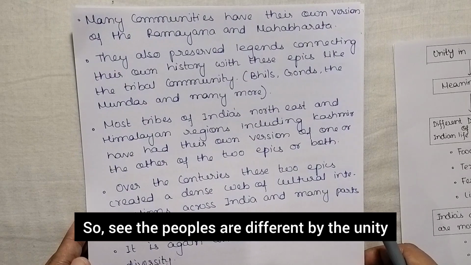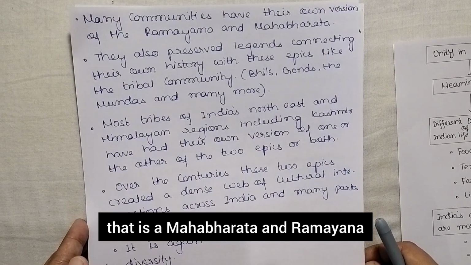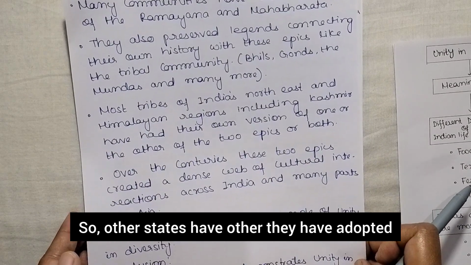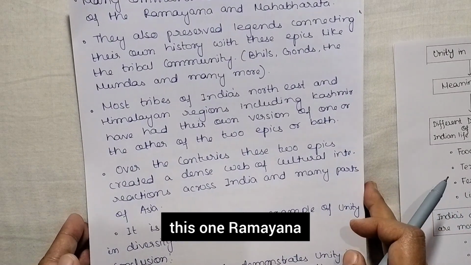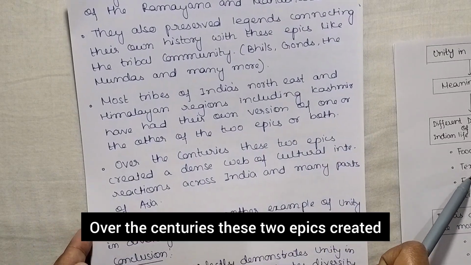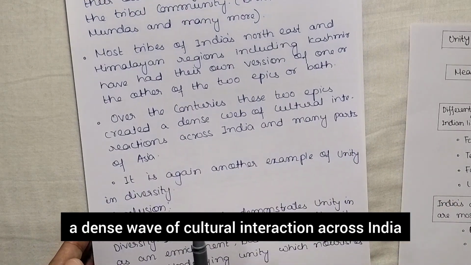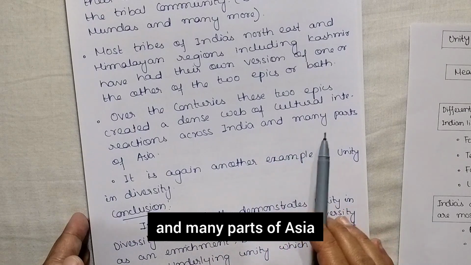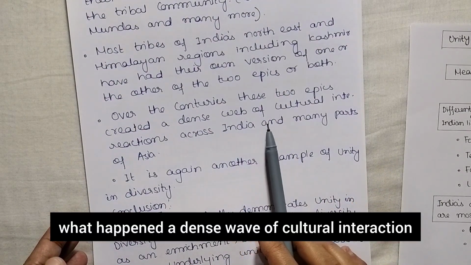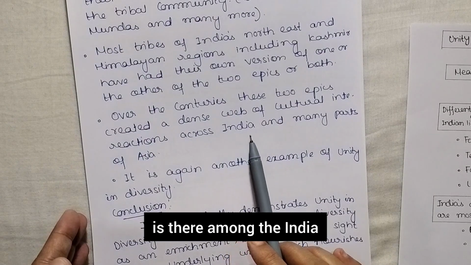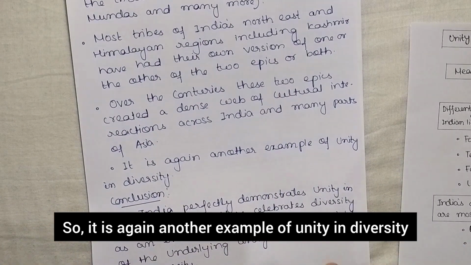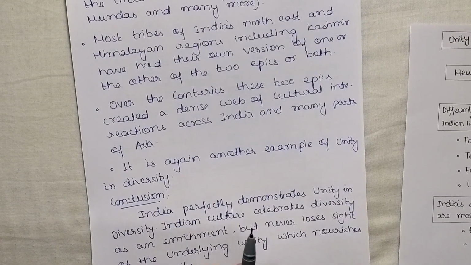So see, the peoples are different, but the unity, that is the Mahabharata and Ramayana, they have a version of it, right? So other states have adopted the Ramayana and Mahabharata, and they had their own version. Over the centuries, these two epics created a dense wave of cultural interaction across India and many parts of Asia. So due to these epics, what happened? A dense wave of cultural interaction is there among India and many parts of Asia. So it is again another example of unity in diversity, right?